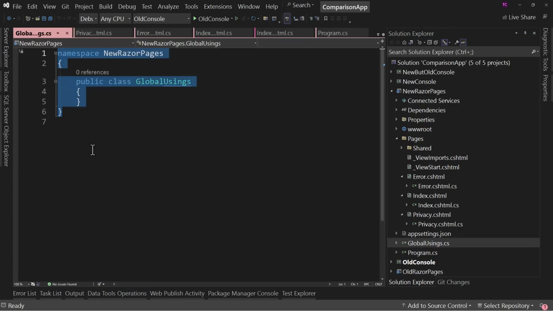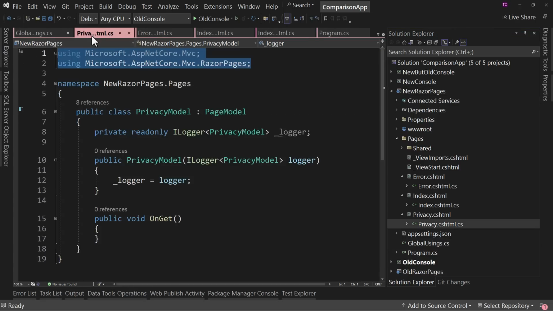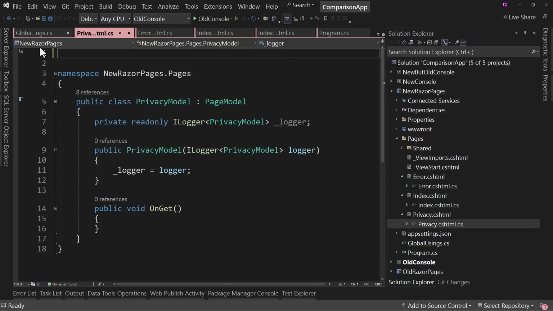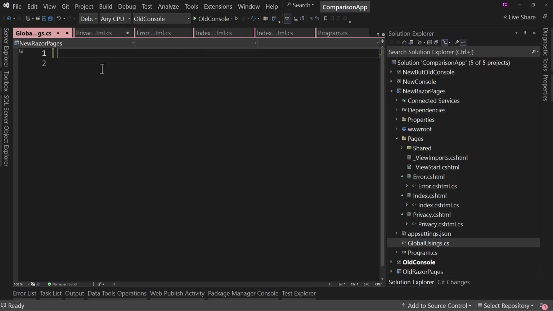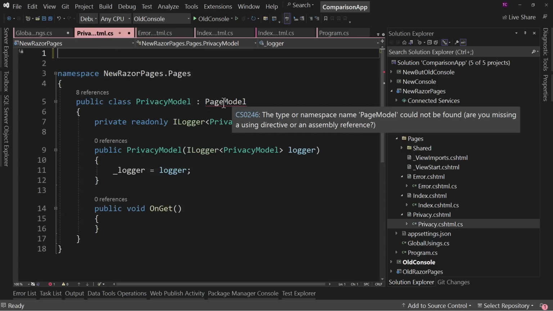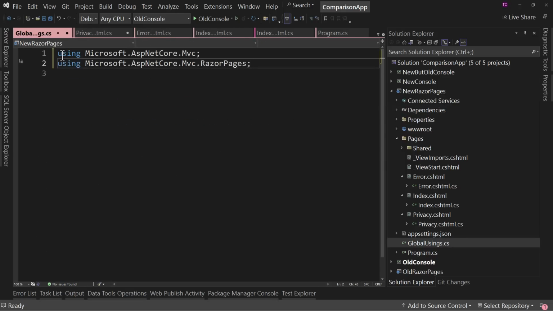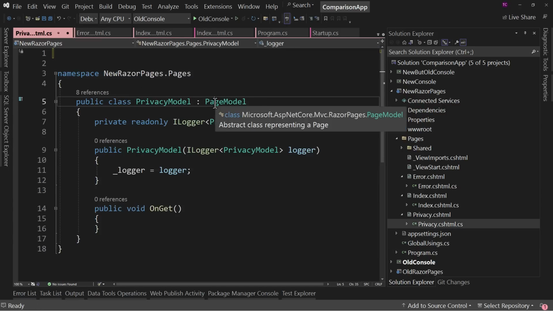Get rid of all this actually. And then we can say, well, I want to just get rid of that one. Actually, let's get rid of both of these since they use them quite a bit. We're going to cut those out and notice over here, we're going to get a red on the page model. We paste it in here and say global. Save that. And now, no more red here.